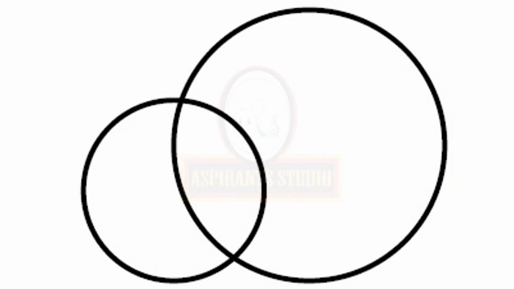Now we can see about circles intersecting in 2 points. Circles intersecting in 2 points have different centers, different radii, but 2 common points. These are circles intersecting in 2 points.